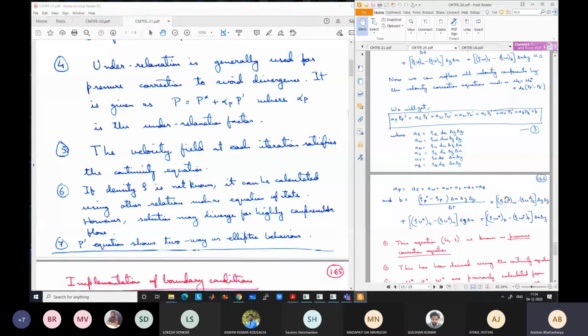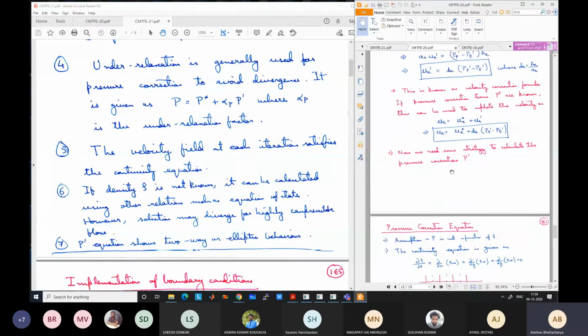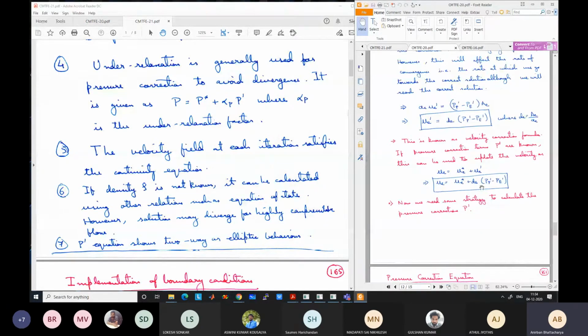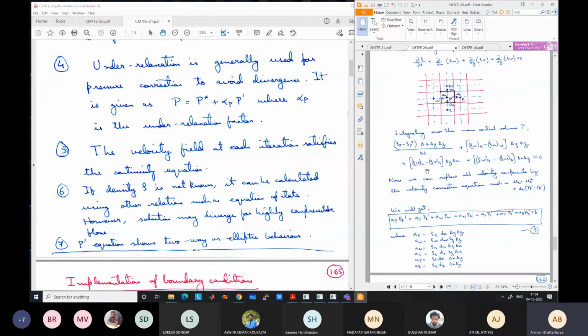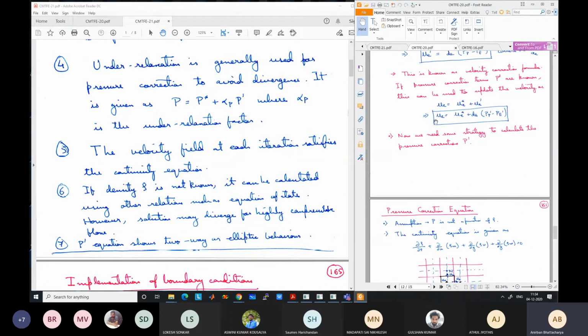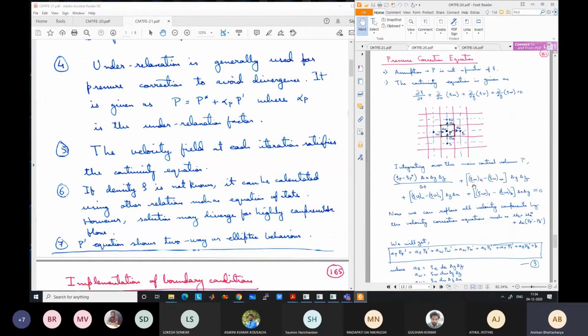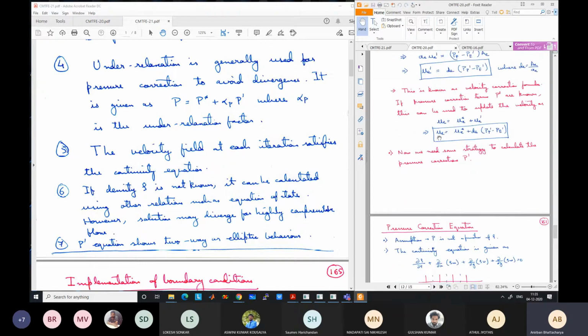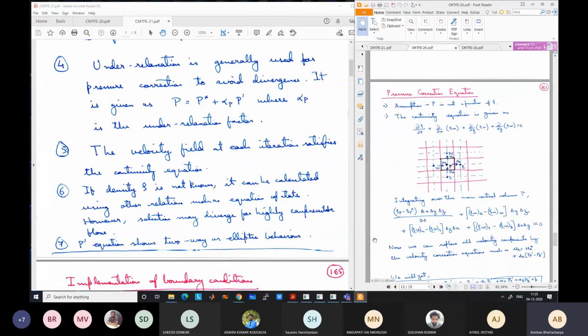The start terms itself plus the P dash. So how are the velocity fields defined? The velocities are defined as start terms plus this velocity correction, means adding the velocity correction term in terms of pressure correction. So because we have inputted this UE in the continuity equation in terms of these equations itself, this UE, UW directly satisfies the equation. Okay, because we have just replaced them by these star velocities and P dash terms. So this velocity term UE, although it is not correct, satisfies the continuity equation at each iteration.